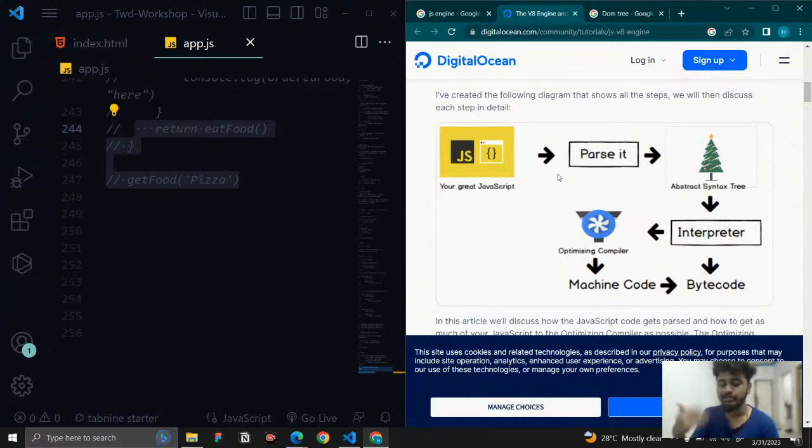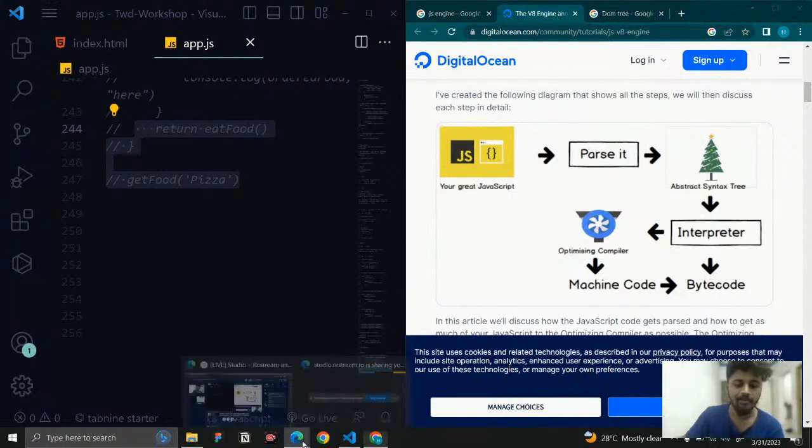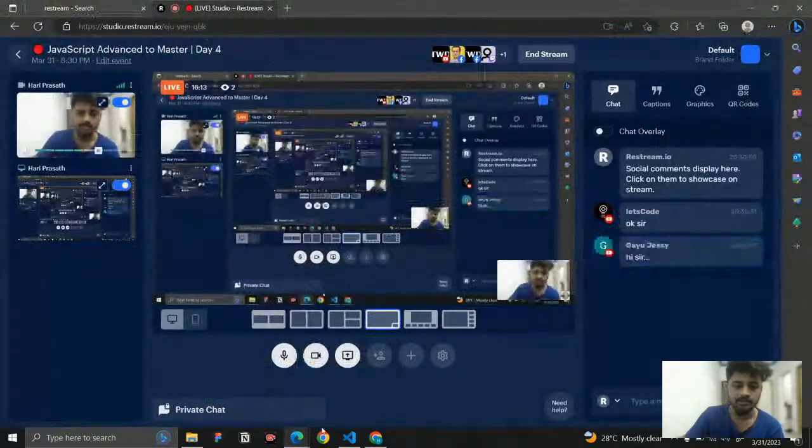Because ECMAScript has updated the syntax, so the browsers need to change their engines according to the new syntax. They need to update it. That is the issue we face. Once all the engines are updated to the current ECMAScript standard, it is accessible to everyone. So this is the JavaScript engine, and this is just-in-time compilation.